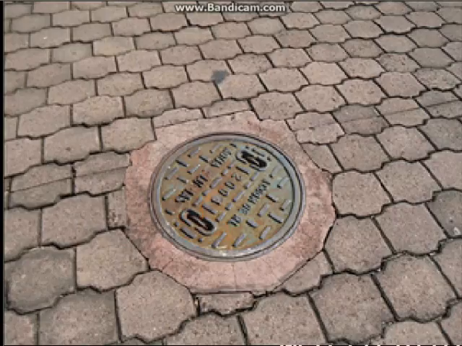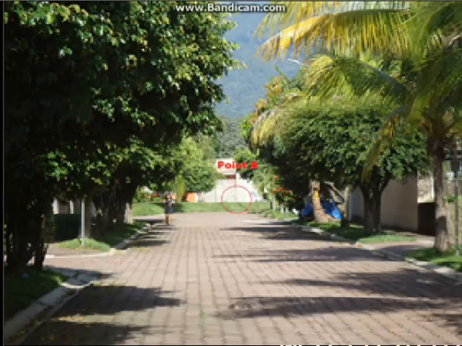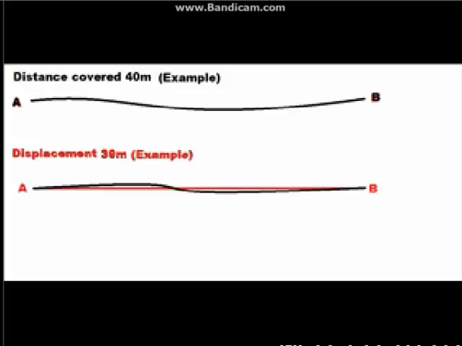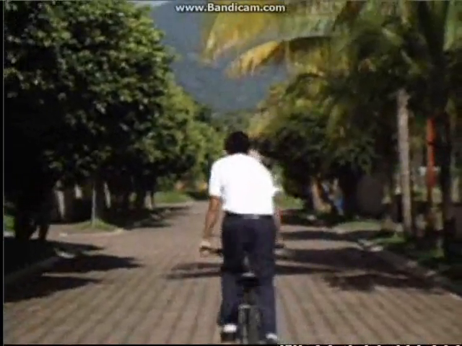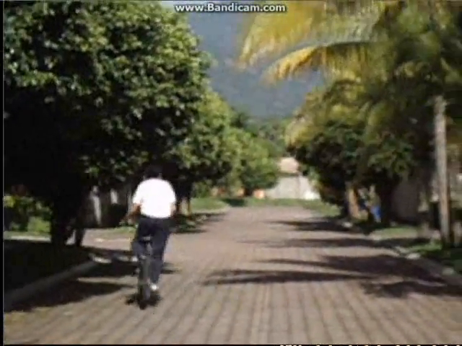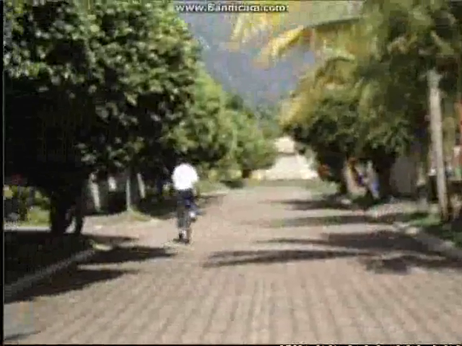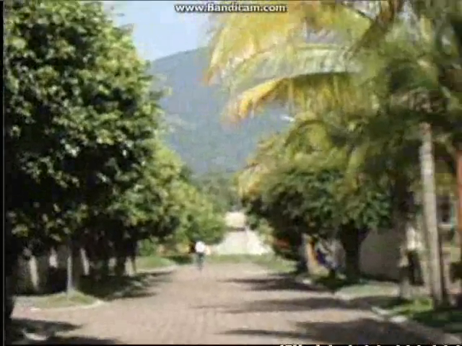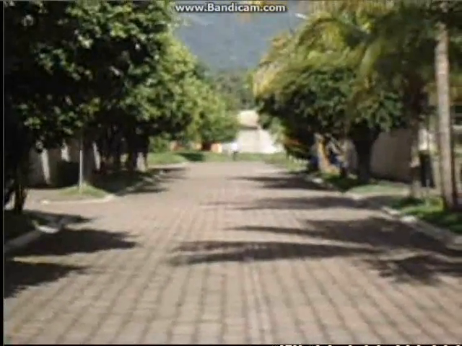Distance covered and displacement. Here you can see my distance covered from point A to point B, but you can see that I am not moving in a straight line, so my displacement is going to be different than the distance covered. This means that my time changed too. My time driving not in a straight line was 21 seconds. If I tried to drive in a straight line with the same speed, maybe I could make a better time.